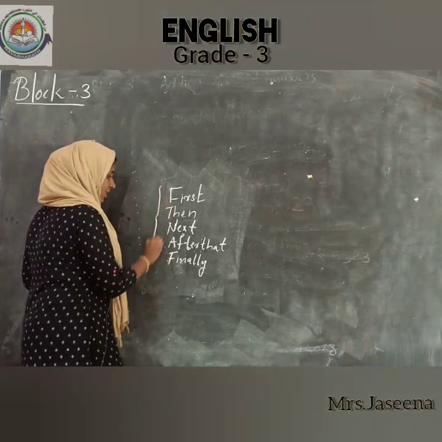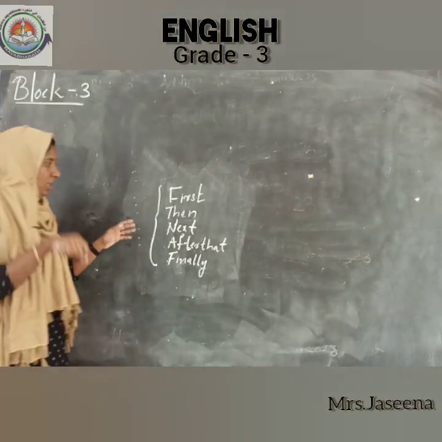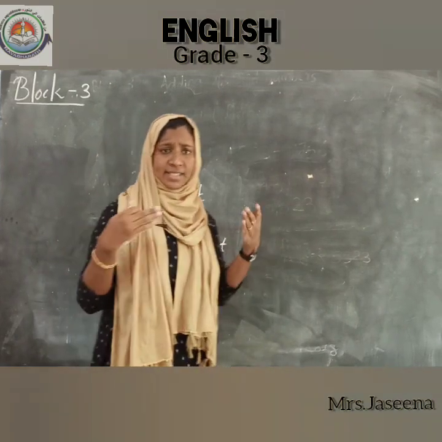Why do we use these words? Yes, by using these words, we will get the correct sequence.